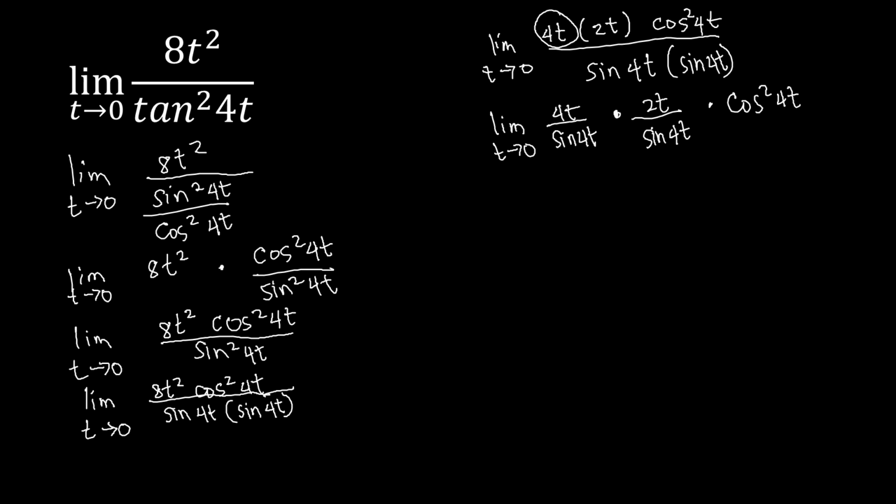But for this one, we need to complete it, meaning we have to find a number that will make this 2t equal to 4t. So we need to multiply it by 2 over 2. Now simplifying, separate each of the limits according to the factors. The limit of 4t over sine 4t as t approaches 0 times 2t times 2, that's 4t. And then I'm going to write my limit in there.